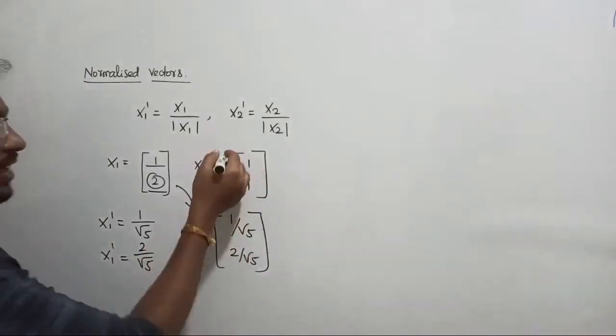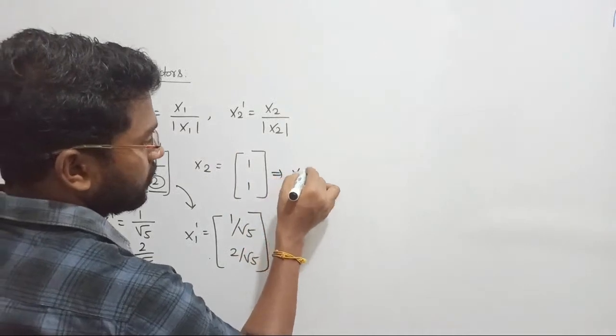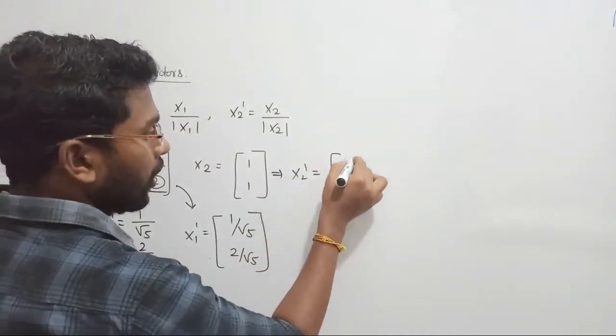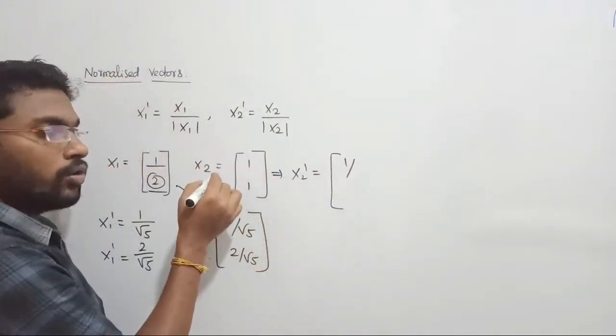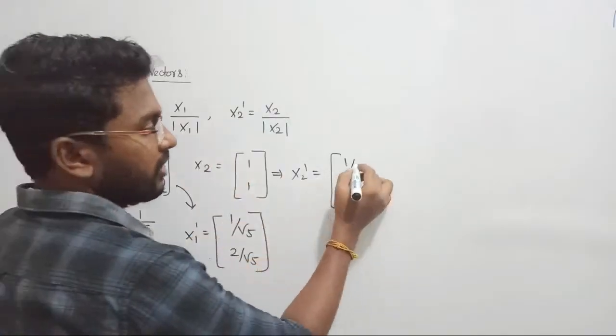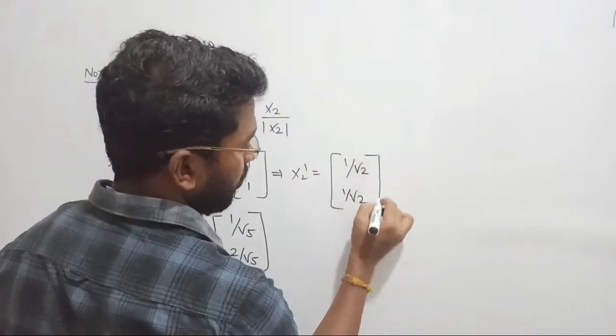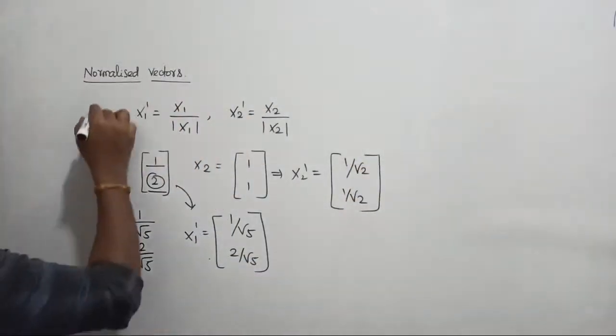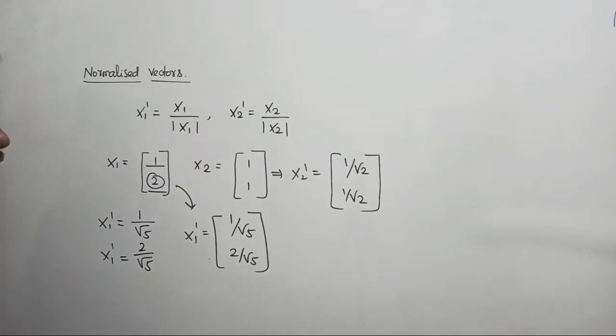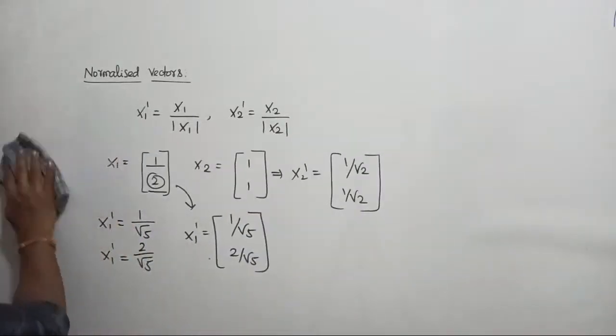Similarly, can you write the answer directly for x2 dash? 1 upon the whole magnitude, which is root of 1 square plus 1 square, so it is 1 by root 2, and the second component is also 1 by root 2. That is how we find orthonormalized vectors. Clear? I hope things are very clear to you all. Make very clear notes.